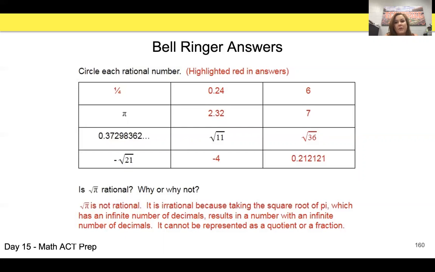Is the square root of pi rational? Well, if pi is not rational, then taking the square root of it is for sure not going to make it rational. Because again, if you look at the square root of 11, 11 is rational, but when we take the square root, it's irrational. So if we take a square root of an irrational number, it's definitely still irrational.